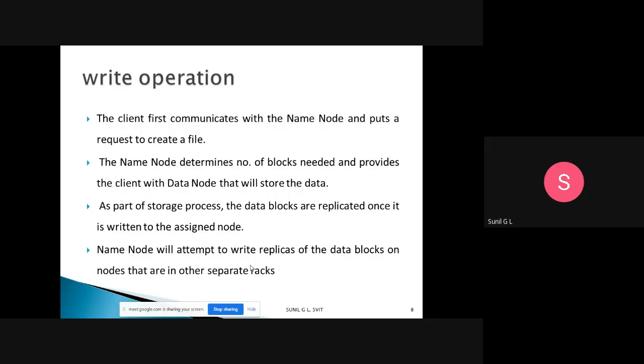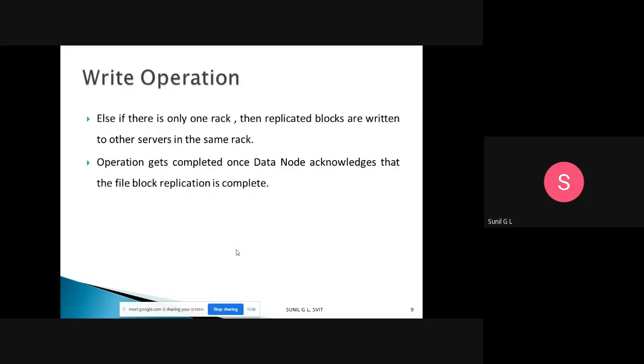So that's why the replicas are usually written in another rack. That is done once it writes a particular block of a particular file. Suppose only one rack is there, what will it do?